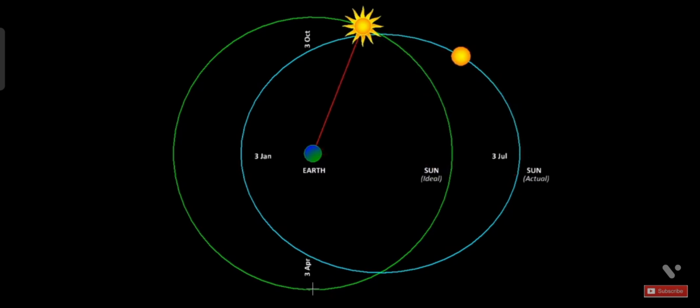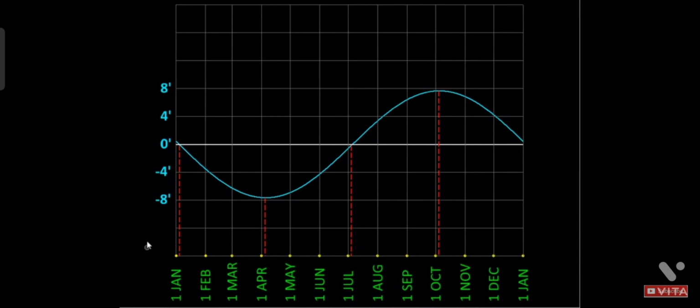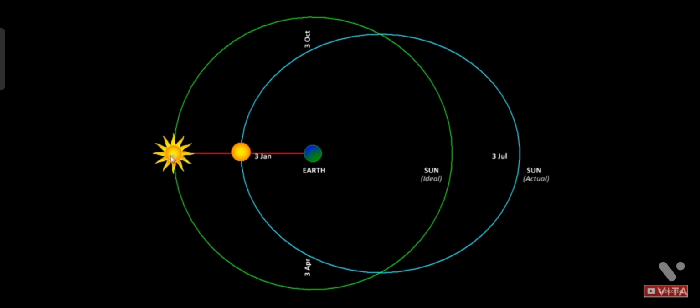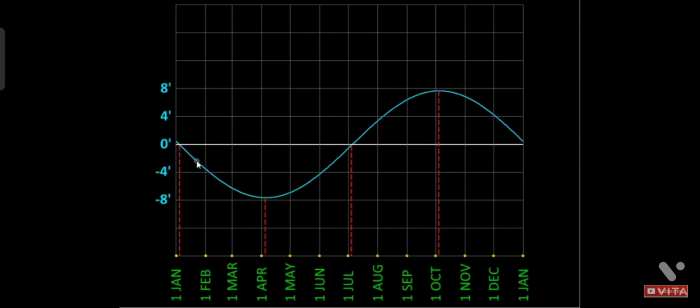Let us actually look at the graph. So here is a graph. Let us start at about 3rd of January when the correction is 0. It is this position in our orbit where the two are aligned and there is no correction needed. But from this point onwards, the actual sun is going to move faster. So this is that phase. It reaches this maximum negative correction here on 3rd of April, and it will continue till the 3rd of July when the position is aligned again.